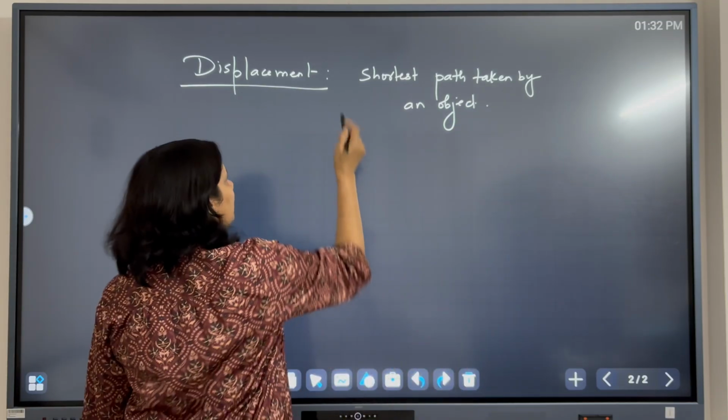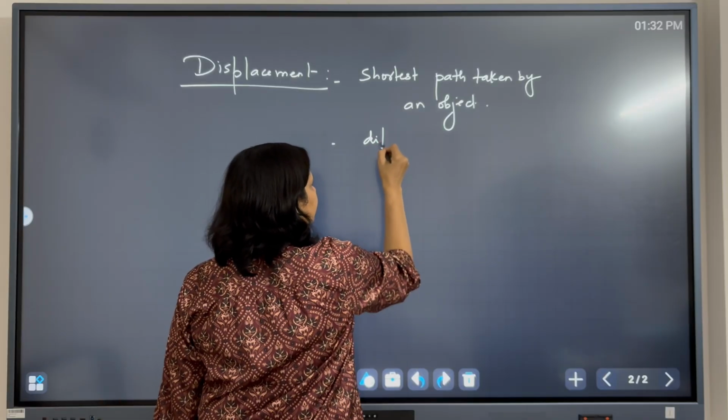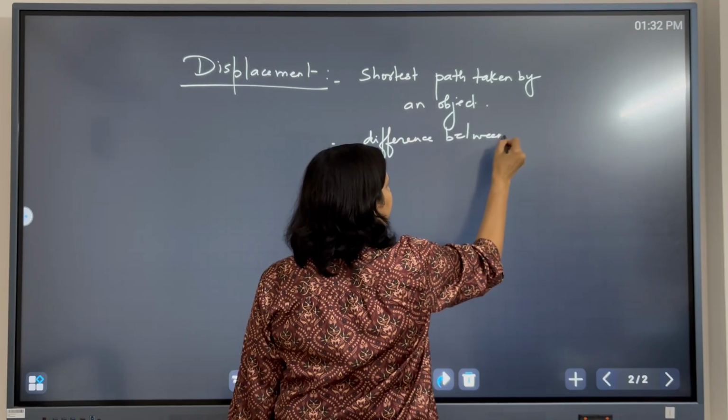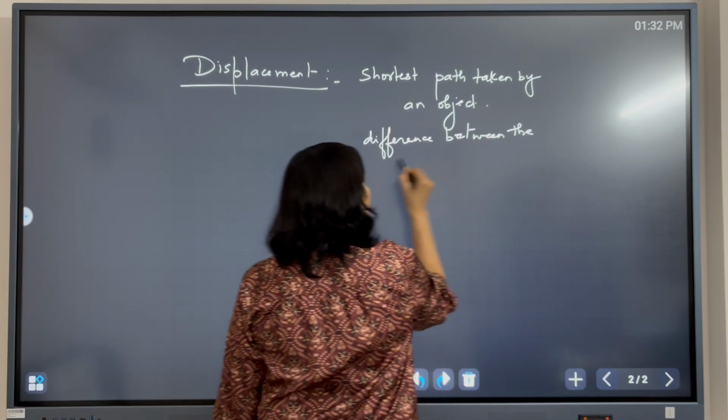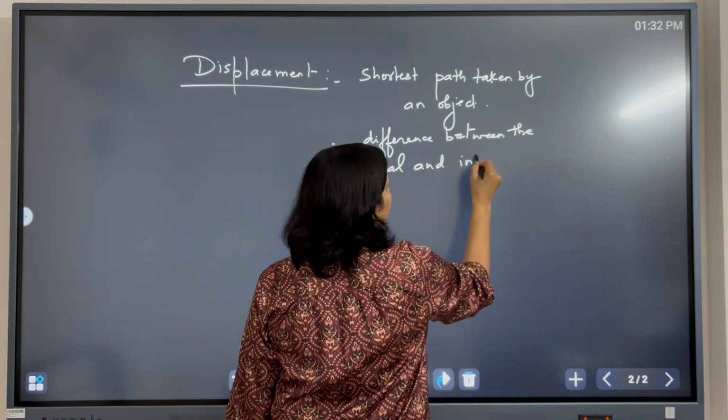Another way of saying it is the difference between the final and initial position of an object.